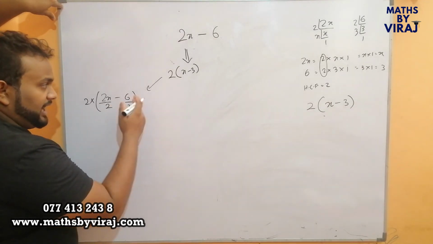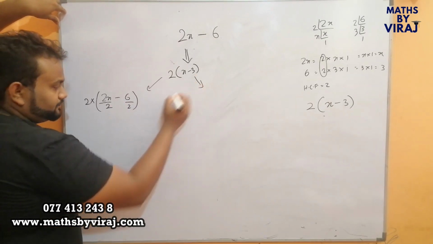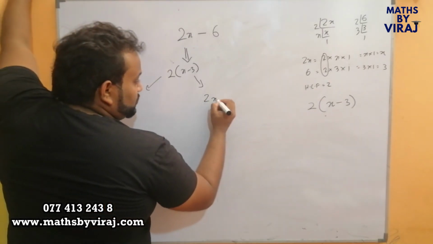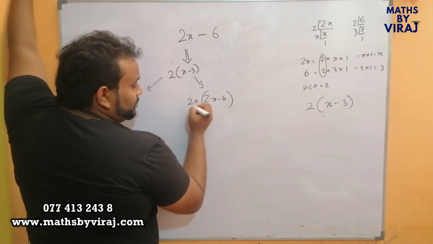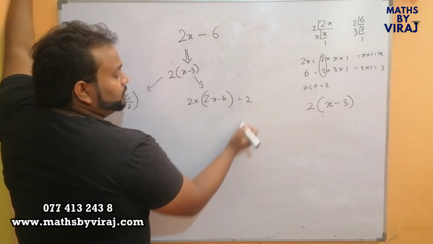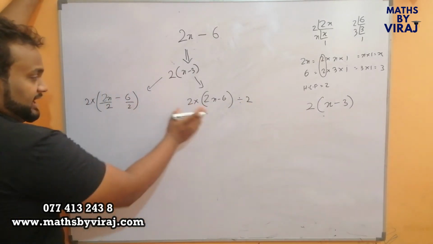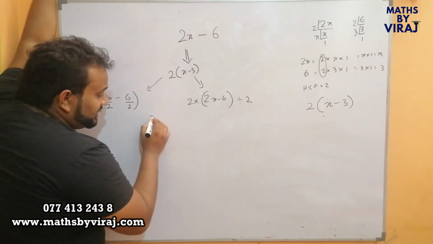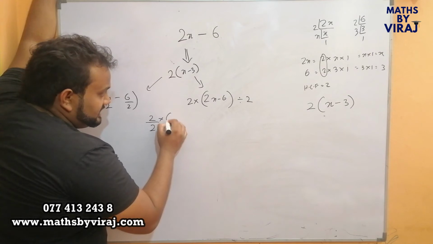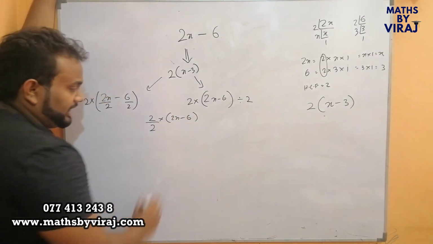Further, I can explain it in this form. The term 2x minus 6, it is as if I have multiplied it by 2 and divided it by 2. What have I done?